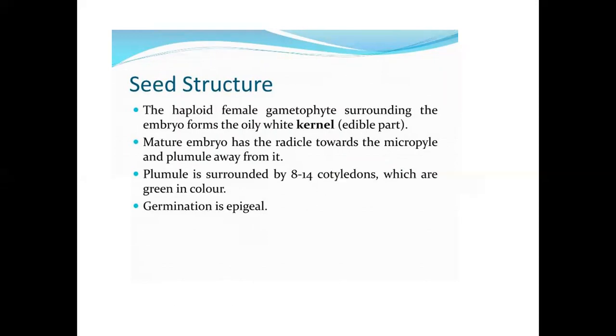Mature embryo has the radicle towards the micropyle and plumule away from it. Plumule is surrounded by 8 to 14 cotyledons, which are green in color. Germination is epigeal.